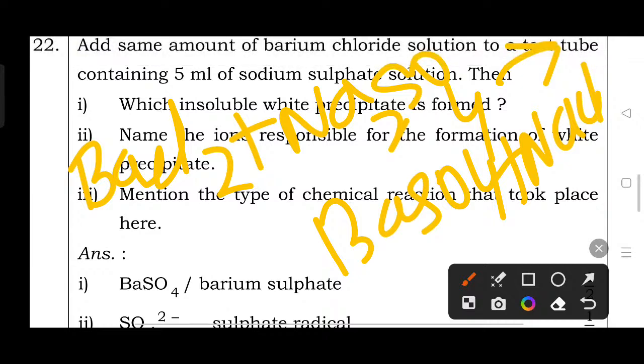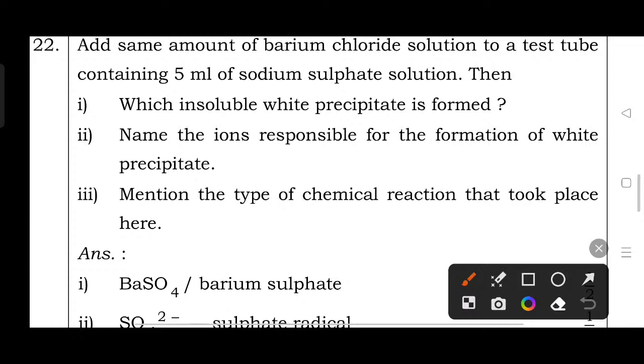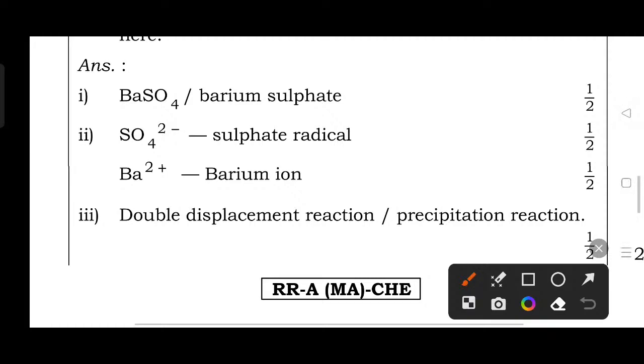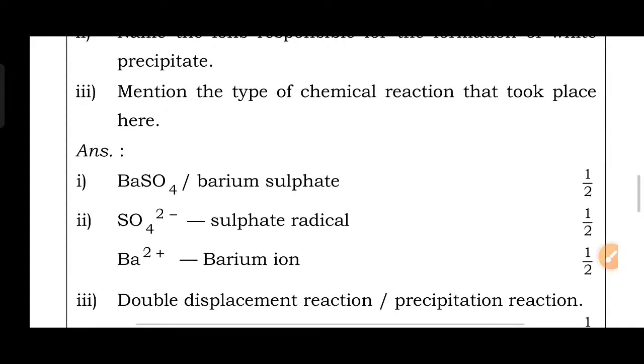Then the first question they asked, which insoluble white precipitate is formed? Here, barium sulfate is formed. Then second, name the ions responsible for the formation of the white precipitate: sulfate ions and barium ions.